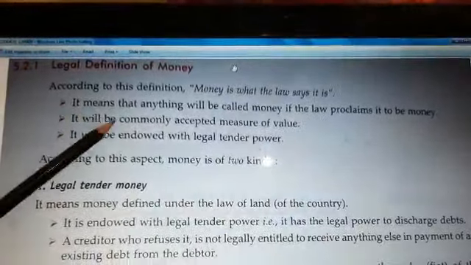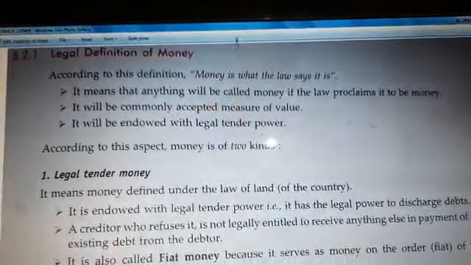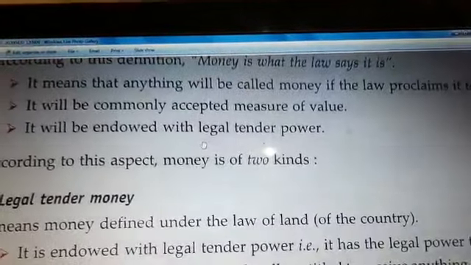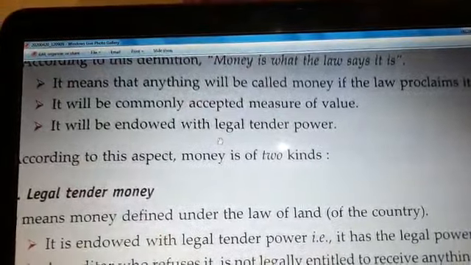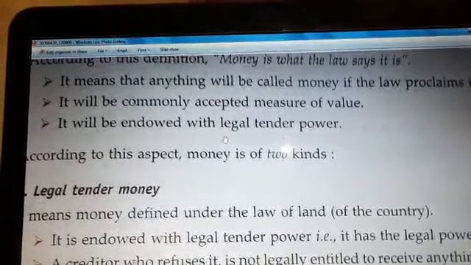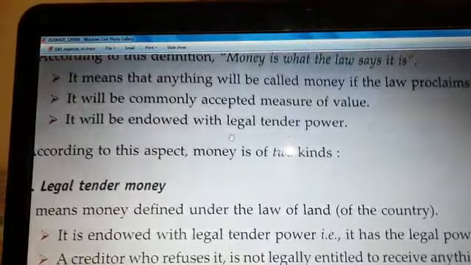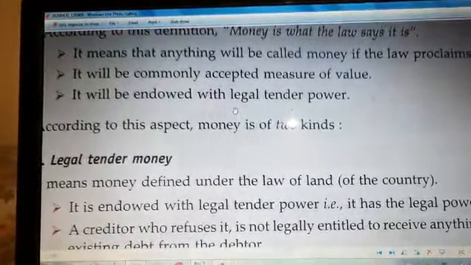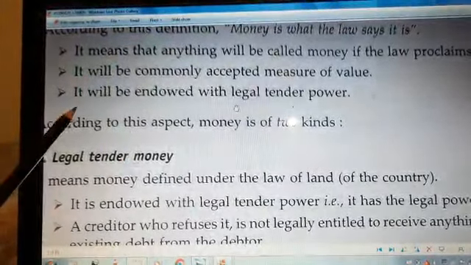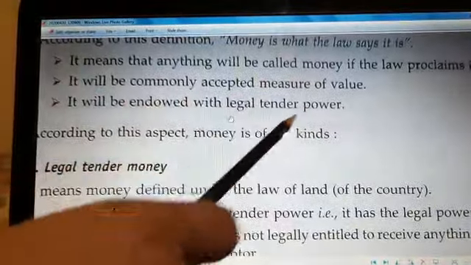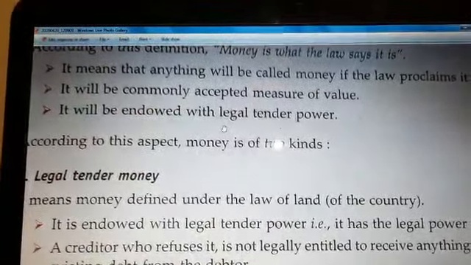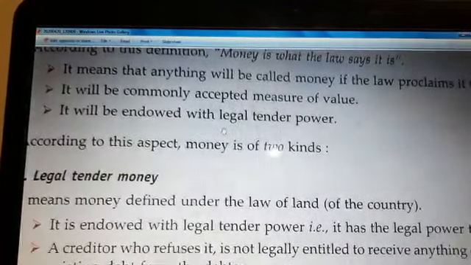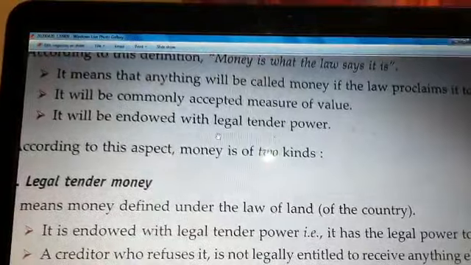Second point, it will be a commonly accepted measure of value. Yes, we can call that thing money which is accepted as a measure of value. If I am giving one paper note to somebody, and it is an accepted thing, that person will accept it without asking any question. That is a measure of value. Third point, it will be endowed with legal tender power. That particular money has a certain power. How did that money get the power? Because it is legally proven, it is legally correct.